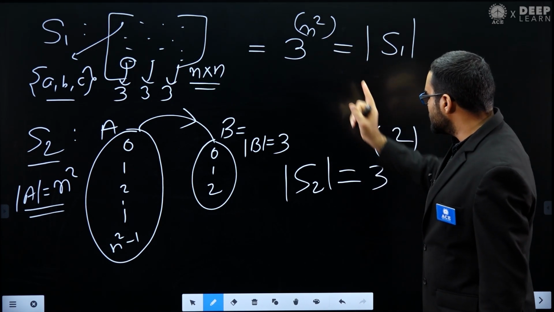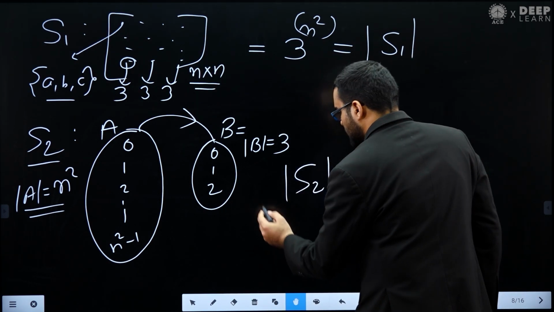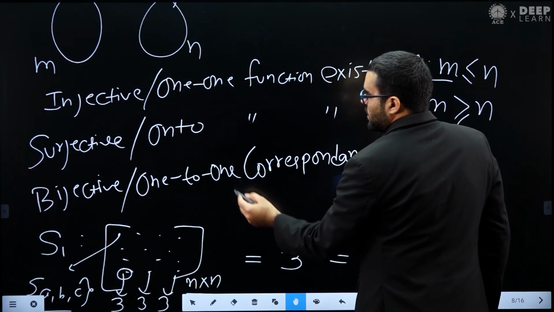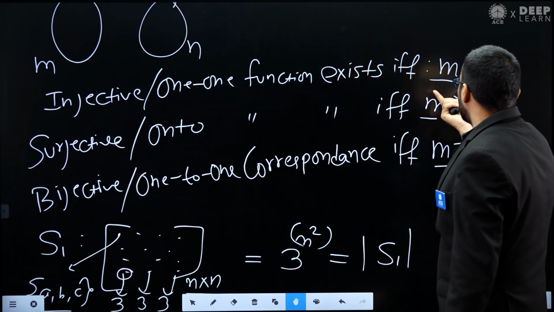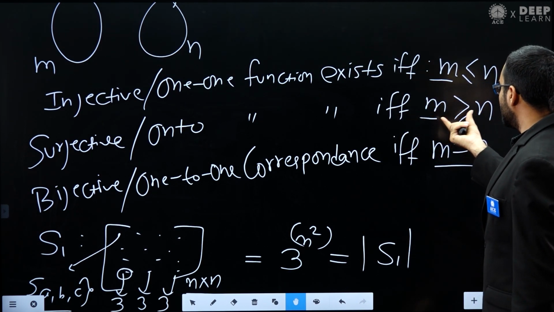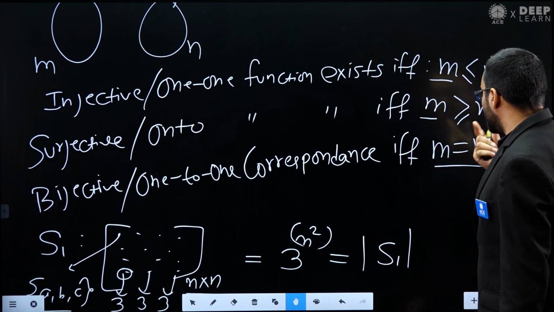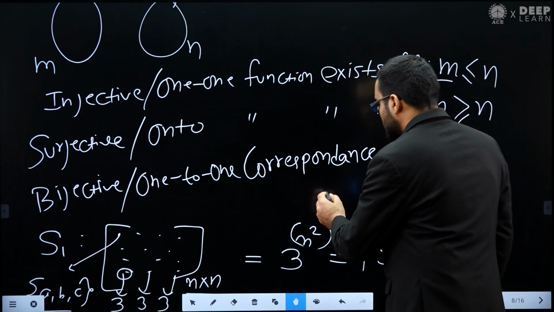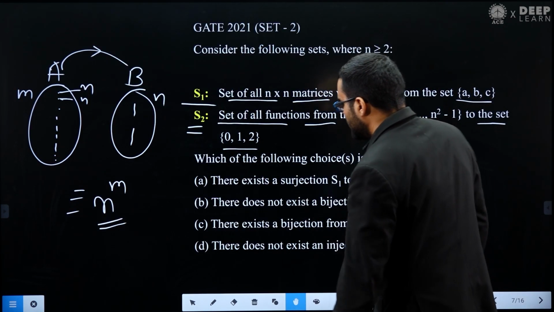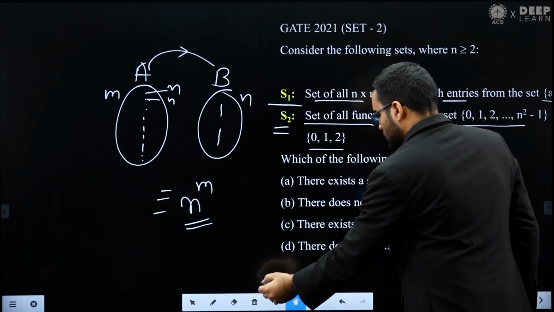Because S1 and S2 both have the same cardinality, we can use what we have seen: an injective function is possible when m is less than or equal to n, a surjective function is possible if and only if m is greater than or equal to n, and a bijective function is possible if and only if m is equal to n. Now we can see that S1 and S2 have the same cardinality, and hence I can say that there exists a surjective function.